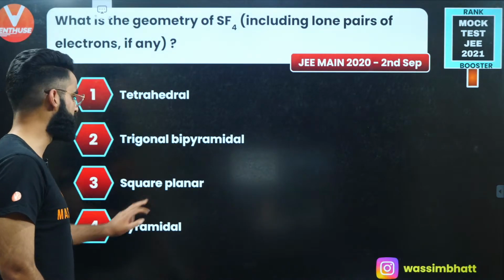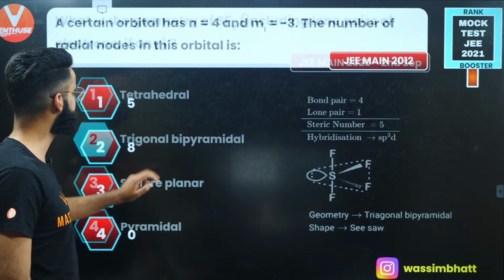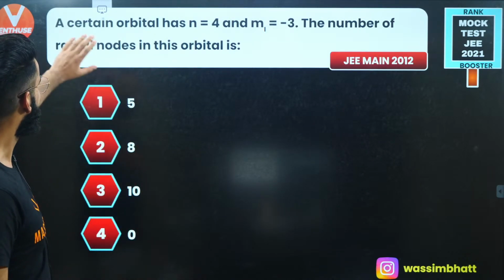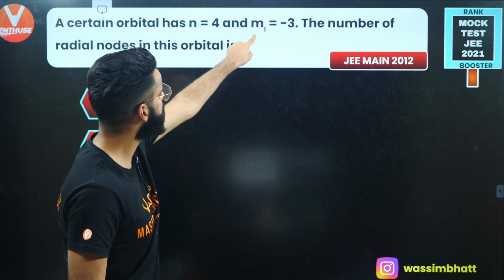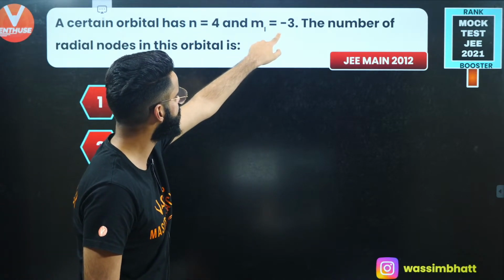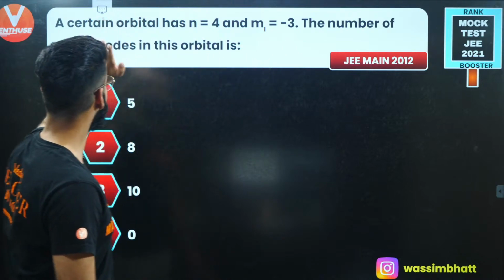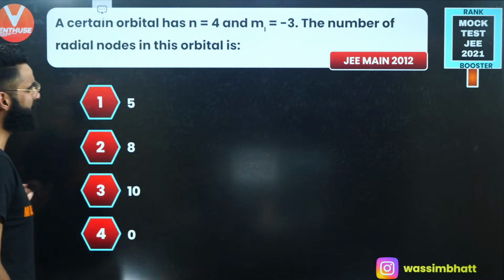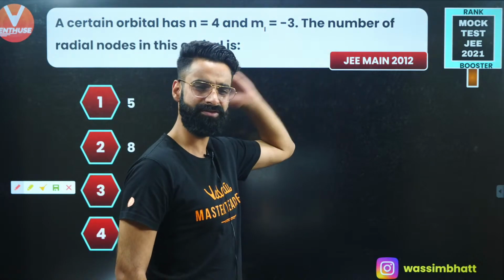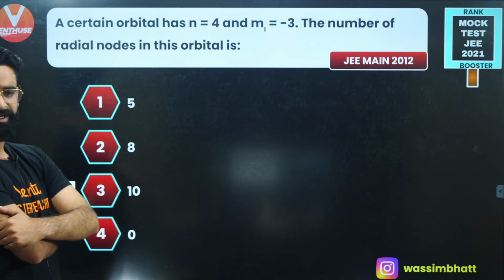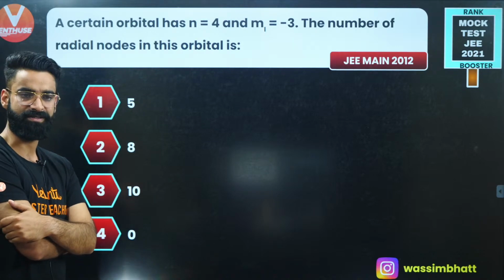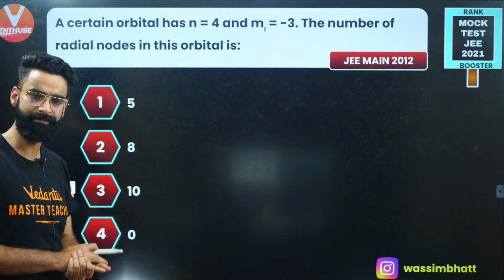Perfecto. Let's move on to one more question then, yeah? A certain orbital has n value equal to 4 and the azimuthal quantum number ml equal to -3. The number of radial nodes in the orbital will be? The question was asked in your mains 2012. Long back it was asked, right? Just give it a try. Let me know its answer fast. It's a very simple and ordinary question, yeah?